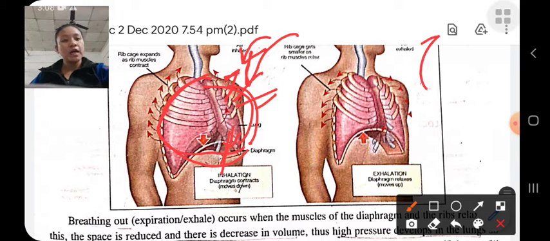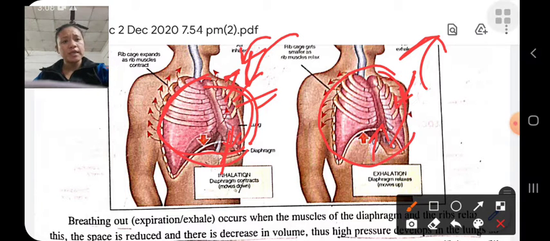During breathing out, when we exhale, the muscles across the diaphragm and the ribs relax, which causes the ribs to come inwards and the diaphragm to move upward.